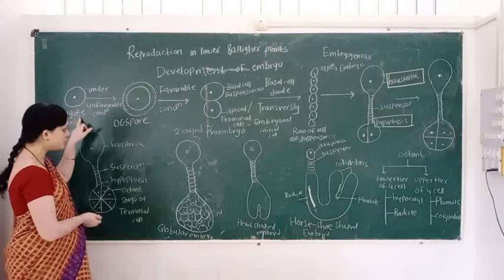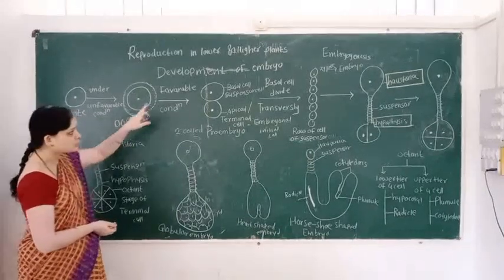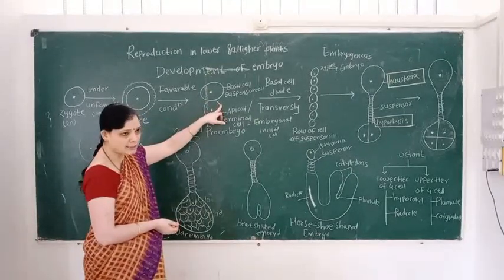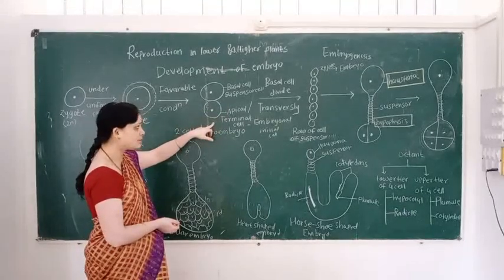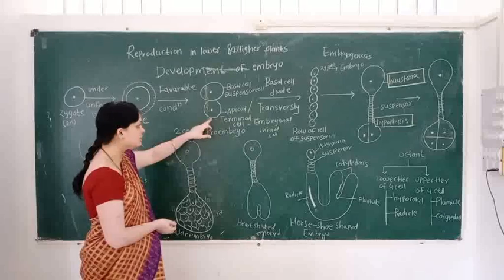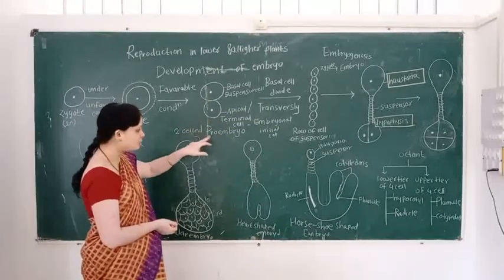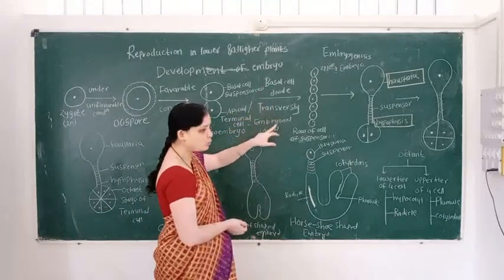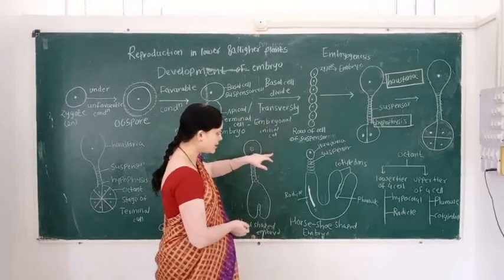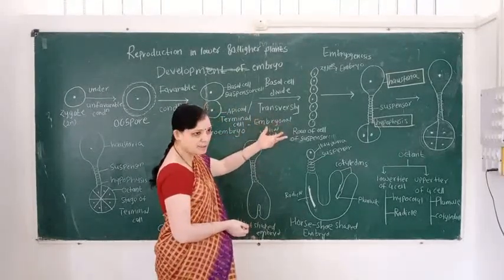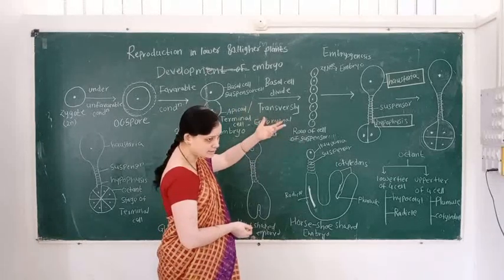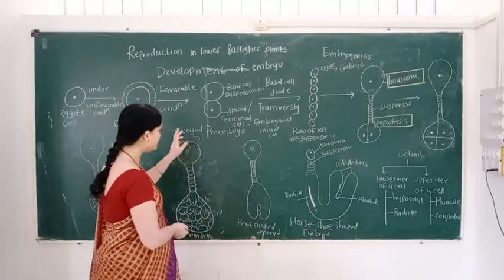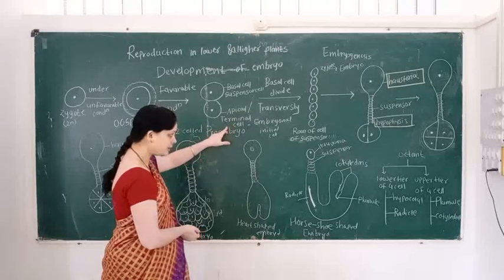First point is a zygote. Zygote is converted into the oospore. Oospore forms two unequal cells. Larger cell is a basal cell, or it is called a suspensor cell. Smaller cell is called an apical cell or terminal cell. Two cells are formed, so it is called a two-celled proembryo. Then the basal cell divides transversely and forms the row of cells of the suspensor. Then in the next step, suspensor forms haustoria at the apical part and hypophysis at the basal part. Then the division of the terminal cell takes place.